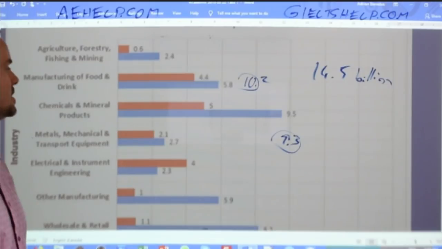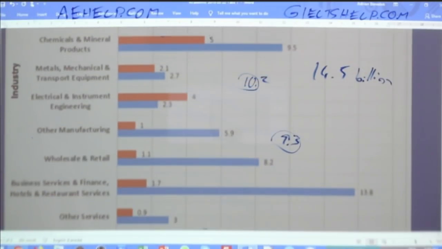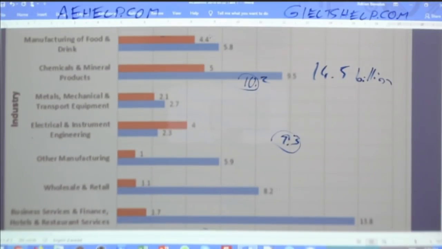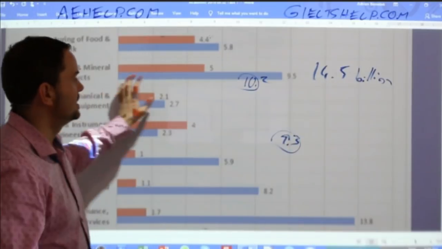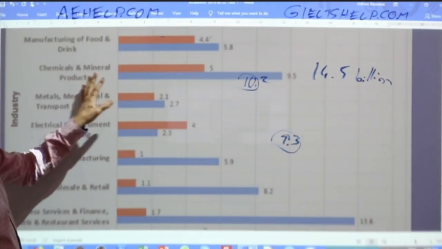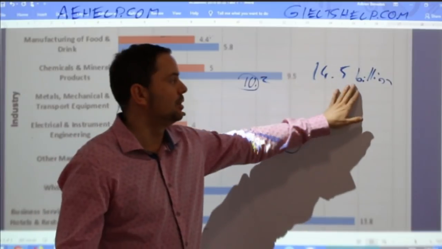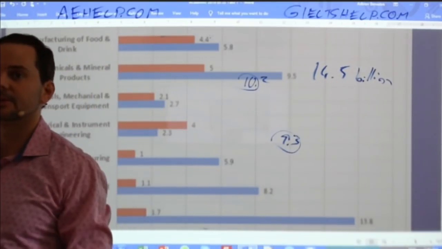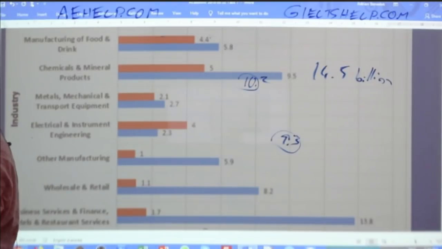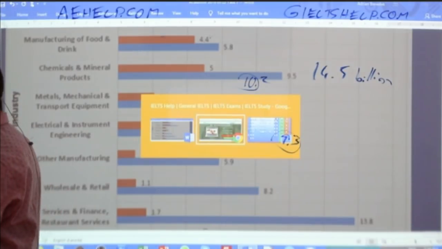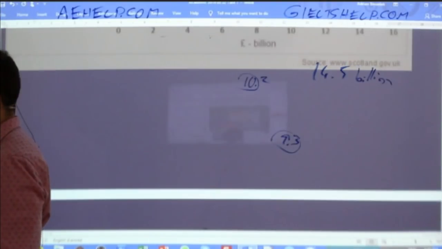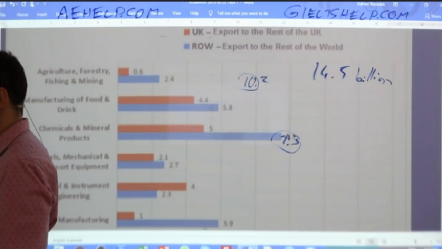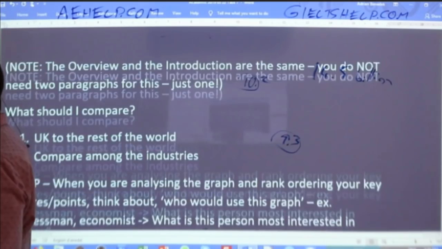So write the sentences for chemicals and minerals, 14.5 billion. Write that sentence next. So chemicals and mineral products, 14.5 billion. Okay. I'll do the same. So while you write, I'll do the same. That's chemicals and mineral products.